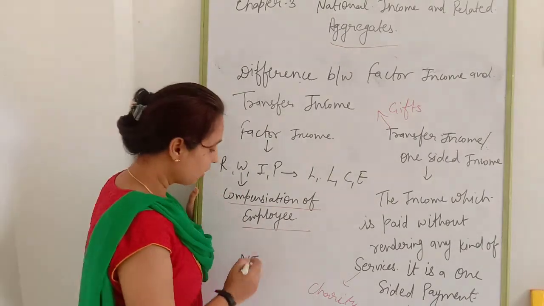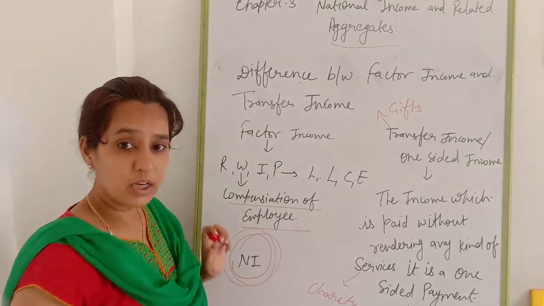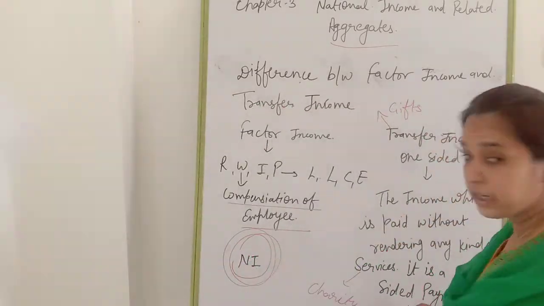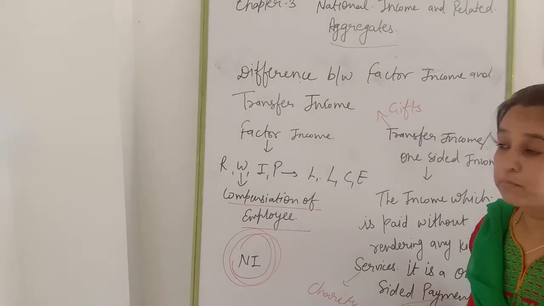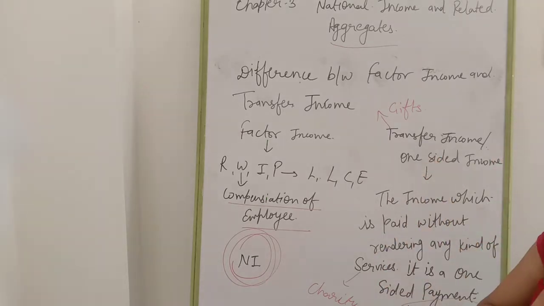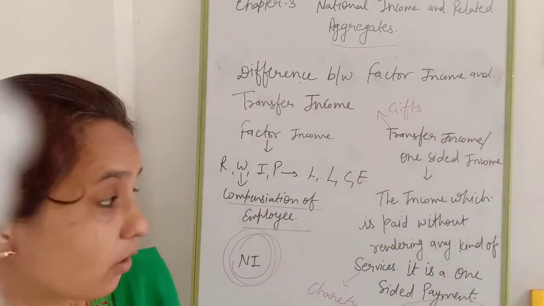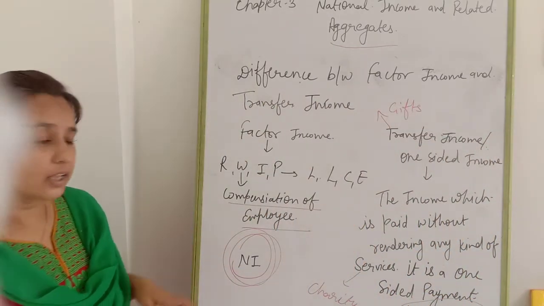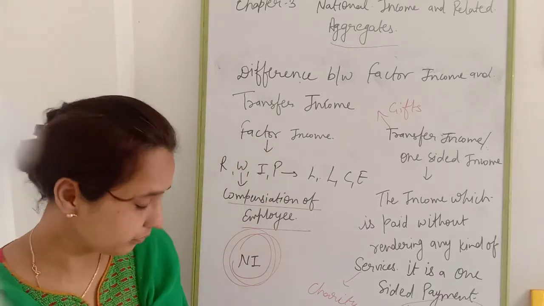Factor income is very important. Factor income is included in national income, and transfer incomes are not included in national income. While calculating national income, transfer income is never considered. Only factor income is added in national income.